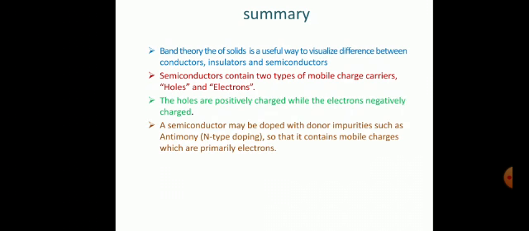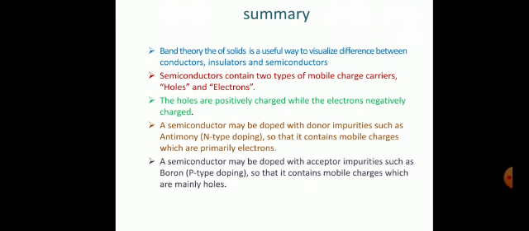A semiconductor may be doped with impurities such as antimony so that it contains mobile charges which are primarily electrons, and this type of semiconductor is known as the n-type semiconductor. A semiconductor which may be doped with an acceptor impurity such as boron, so that it contains mobile charges which are mainly holes, is known as the p-type semiconductor.